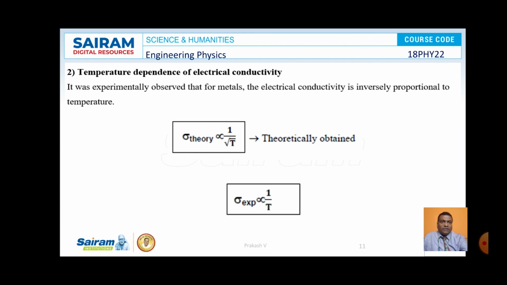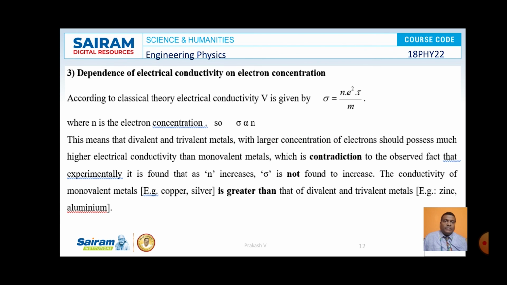So this is one of the failures of the theory, and at the same time the dependence of electrical conductivity on electron concentration. According to classical free electron theory, sigma is proportional to n. Here sigma is equal to n square tau by m according to quantum free electron theory, but experimentally observed data shows that sigma is not proportional to n. This is observed by taking the examples of copper and aluminum, which will be explained in detail in the coming slide. So this is the explanation about the failures of classical free electron theory.